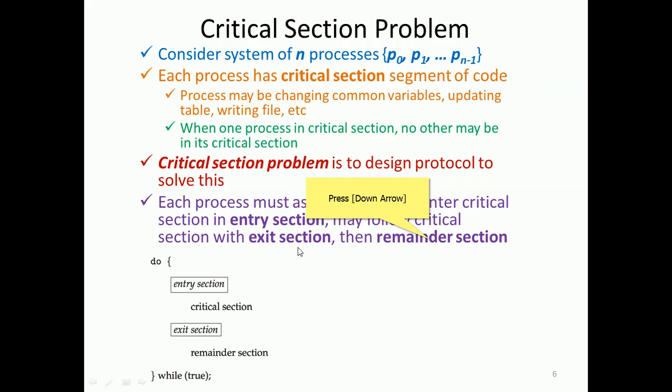Now anybody who is waiting can go. Many processes are waiting, but only one should be allowed. That is mutual exclusion, right? After exit, the remainder section will be executed, and while true it continues, otherwise it comes out. So this is the part of the code we need to understand. I hope the problem is crystal clear, which occurs in most multi-process systems.